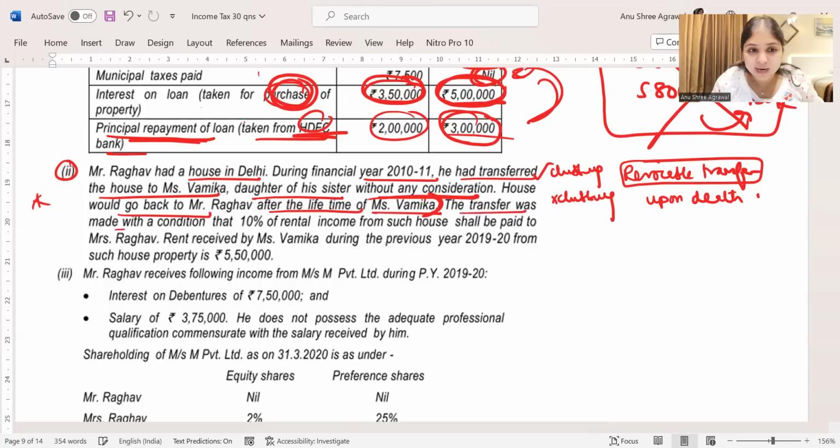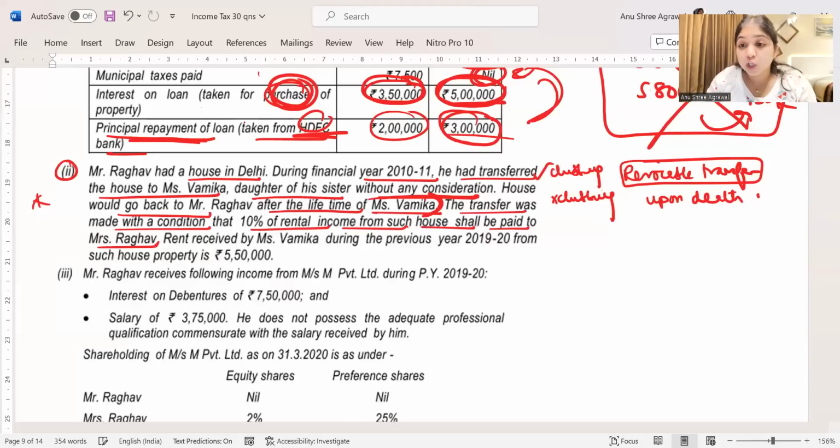The transfer was made with the condition that 10% of rental income from such house shall be paid to Mrs. Raghav. What has happened here? Raghav is gifting a house property to Vamika. He is telling Vamika, after your death, the house should come back to me. But Vamika, listen, during your lifetime, whatever rental income you earn from this house, 10% of the rental income you have to give to my wife, Mrs. Raghav. That is what Raghav is telling Vamika. So yes, it is a revocable transfer because yes, it is going to come back. Revocable transfer, we do clubbing, but it is revocable only after the death of the transferee. Therefore, we will not do clubbing.